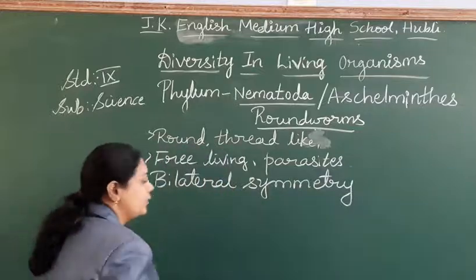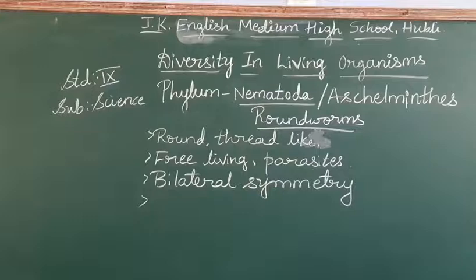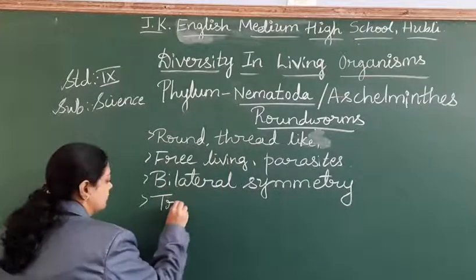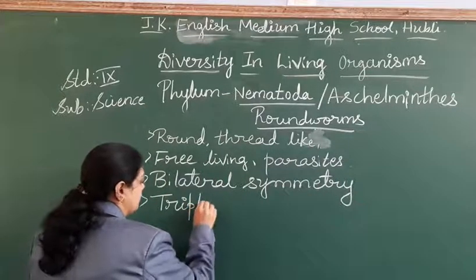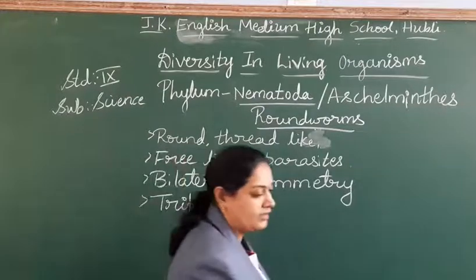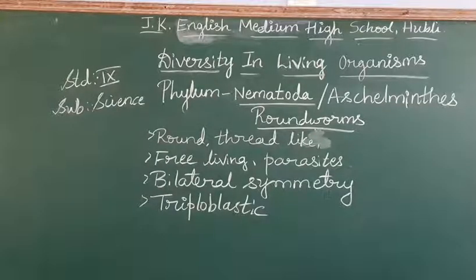Yes, students, no need to explain now bilateral symmetry. Hope you are familiar. Two equal parts, mirror image you can get it. That is the meaning of bilateral symmetry. Triploblastic, having the 3 germ layers. That is the meaning of triploblastic.